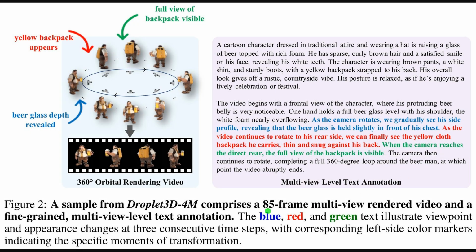Alright, Figure 2 shows what one dataset entry actually contains, which matters because it proves the supervision is both spatial and semantic. The left panel presents an 85-frame orbital rendering that circles a character, so the views stay consistent across angles. The right panel provides dense, multi-view text, where color-coded sentences track what changes as the camera rotates. Together, these paired views and words teach the generator which details appear when perspective shifts.